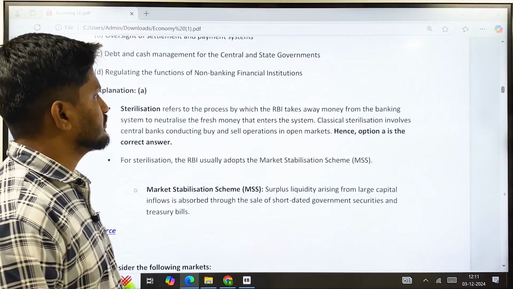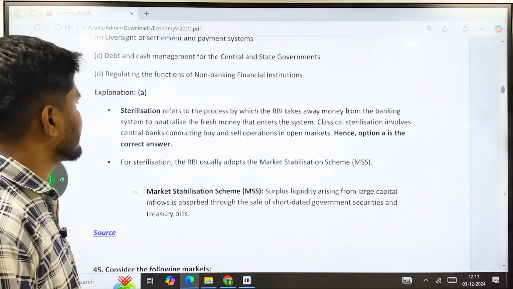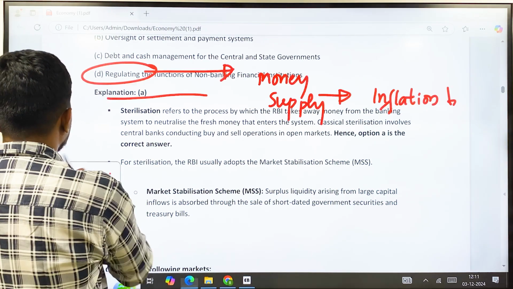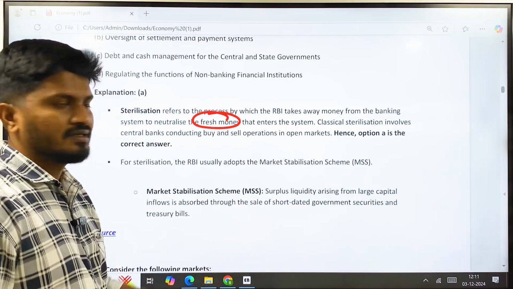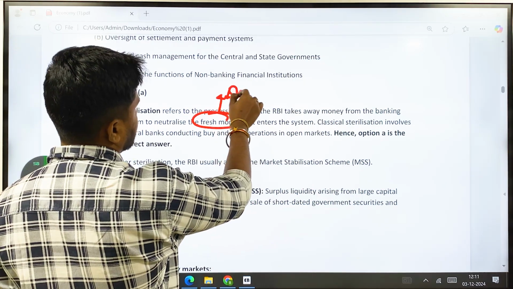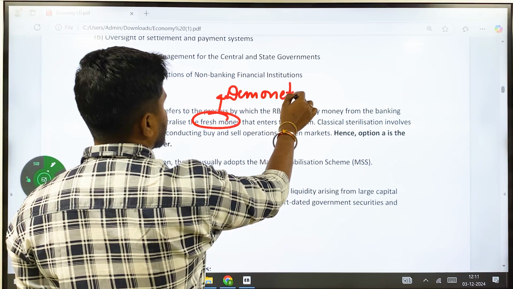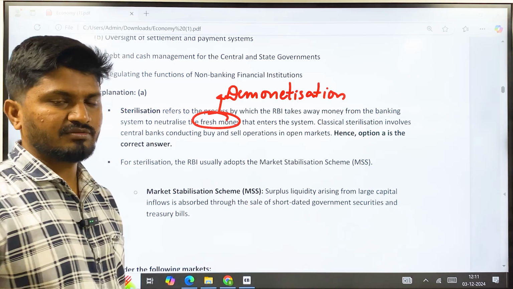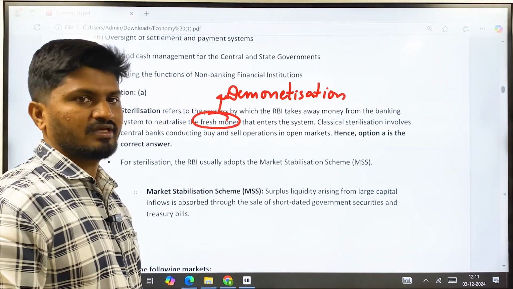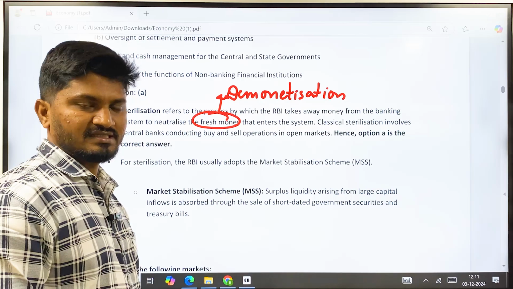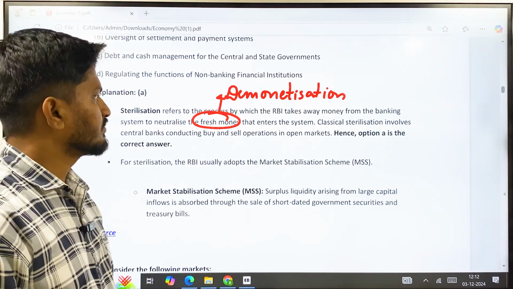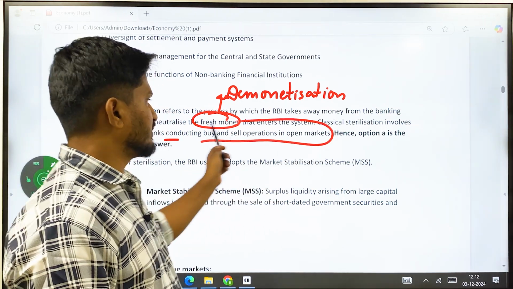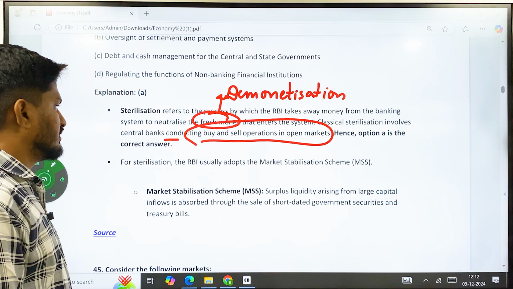Sterilization refers to the process by which RBI takes away money from the banking system to neutralize the fresh money that enters the system. Normally, fresh money means new money printed. Sterilization previously happened during demonetization. When there was demonetization, all the old money was taken away and new money was flushed into the market, and the banking system had an excess of money. So in order to suck away this excess money, RBI introduced sterilization during that time. Classical sterilization involves central banks conducting buy and sell operations in open markets. Hence option A is the correct answer.